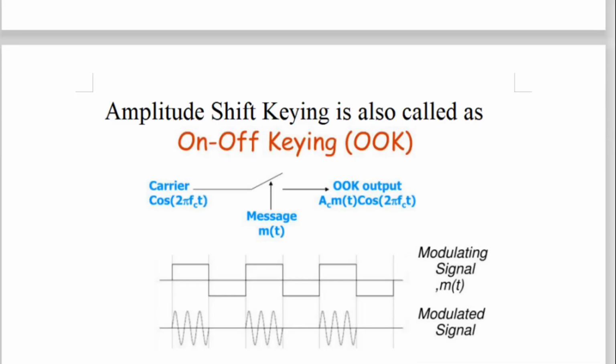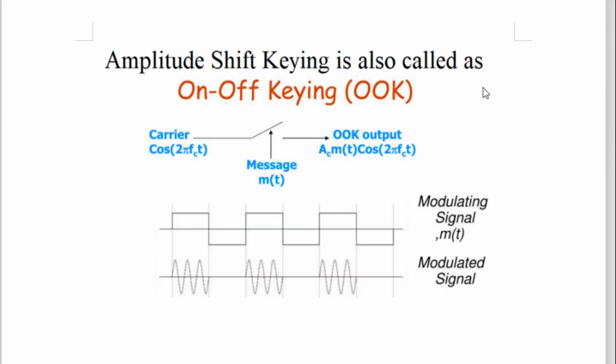So very simple. Now amplitude shift keying is also called on off keying. On and off means logic 0 will be communicated by 0 volt, and logic 1 will be communicated by high volt. So what is the logic here? The carrier signal, a sine wave, is here, and whether that sine wave will pass to the output or not is decided by the message signal, that is the information signal, which is here.